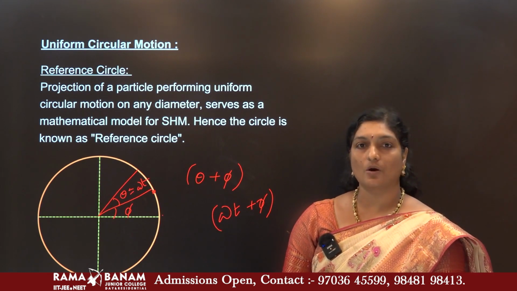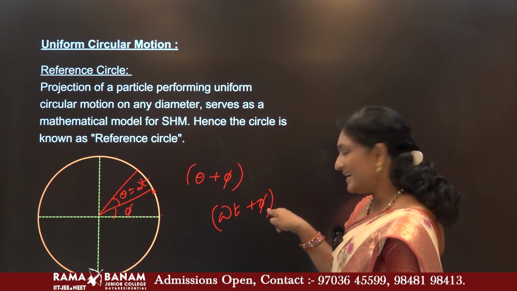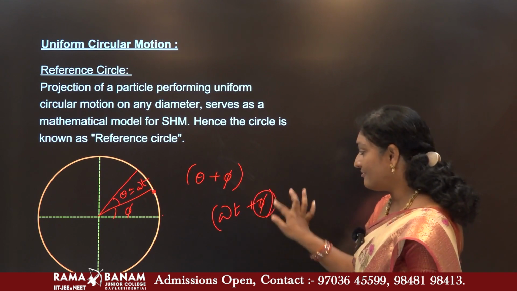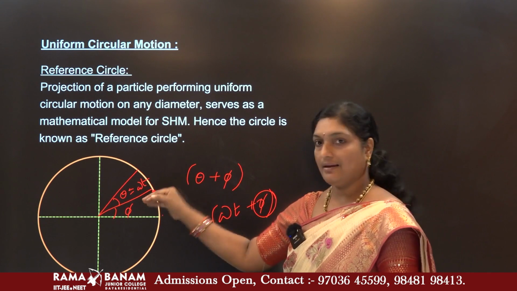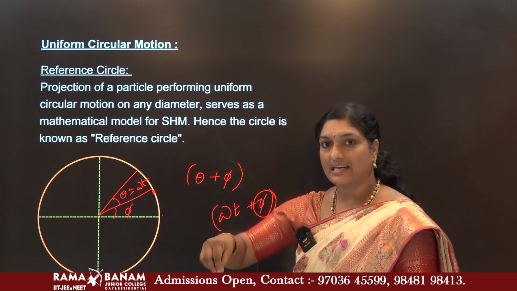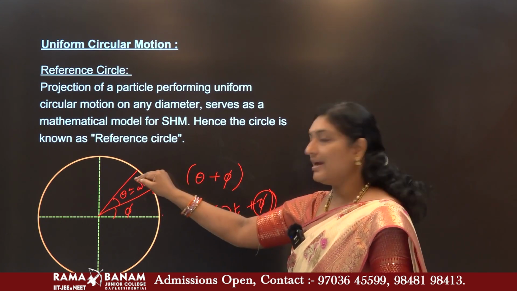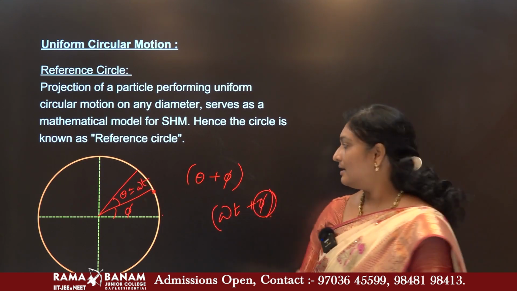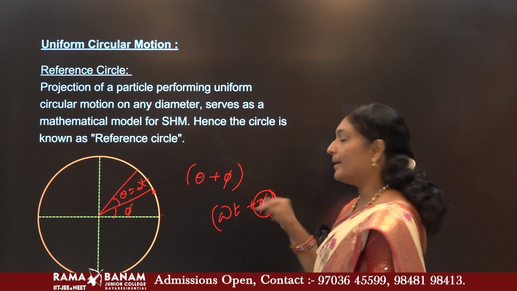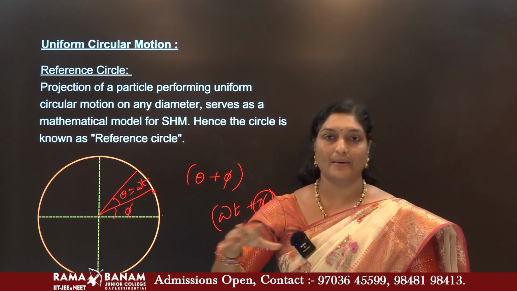The total angle is called your phase. And this phi itself, whatever is there in this term, is called the initial phase. That means at the starting instant, where it is, and now where it has moved. So phi indicates the initial phase, and theta plus phi or omega t plus phi indicates the complete phase.